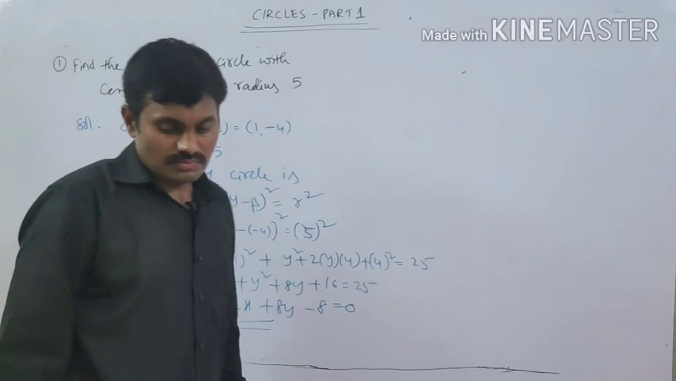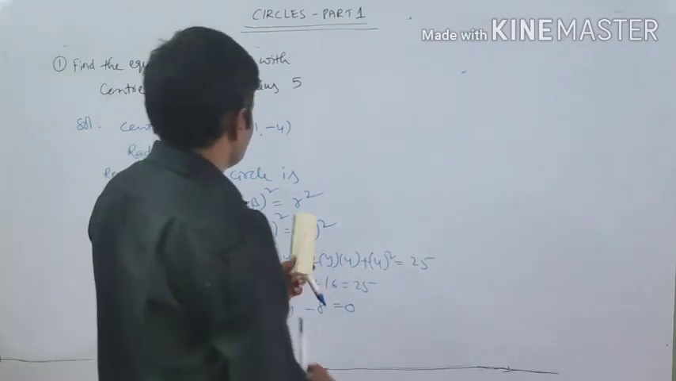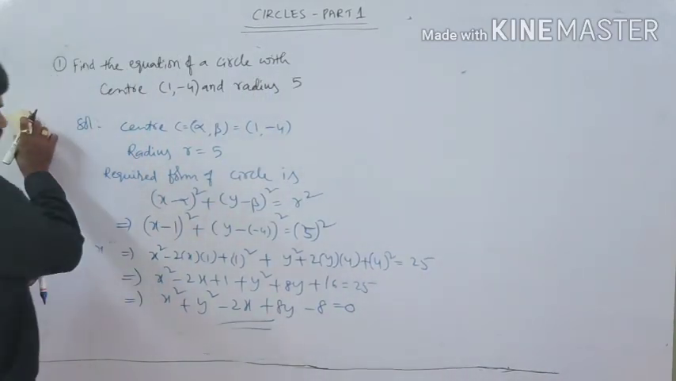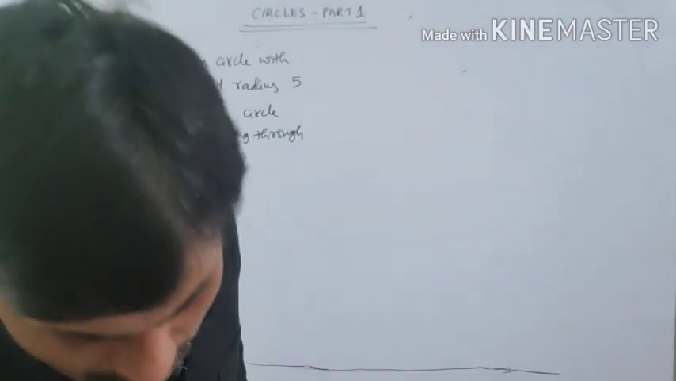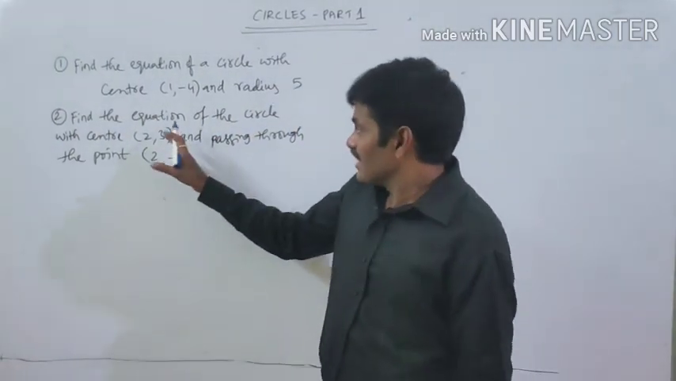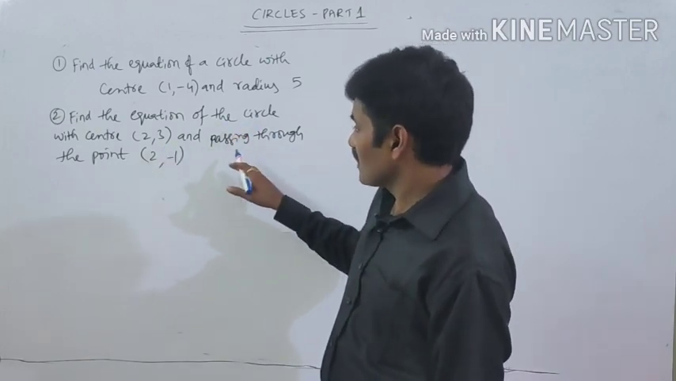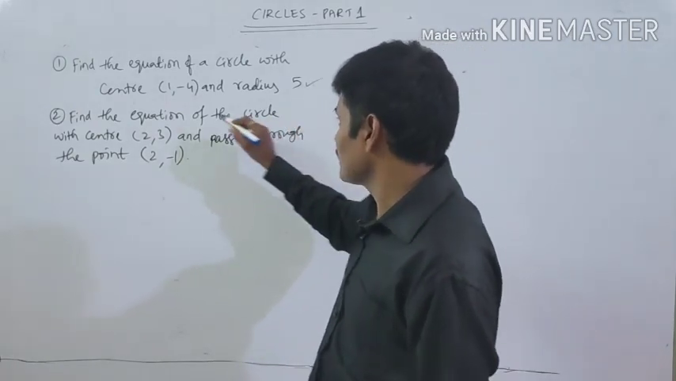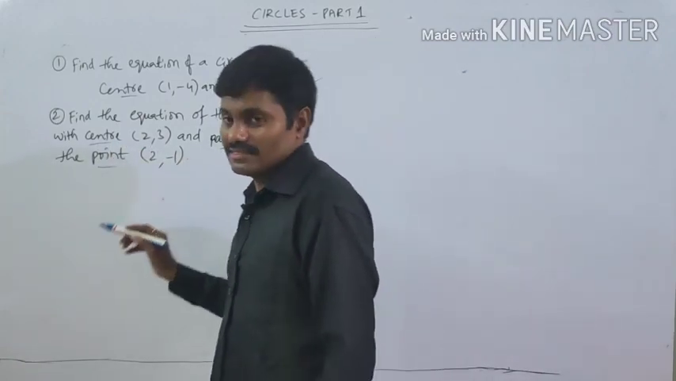You will see another problem, that is, find the equation of the circle. Understood this solution? Now the second question. See, my dear children, in the second problem, what is given? They are given the center and the point through which the circle is passing. They are not given the radius. In the previous problem they gave the radius and center, but here the center is given and the point it passes through is given.